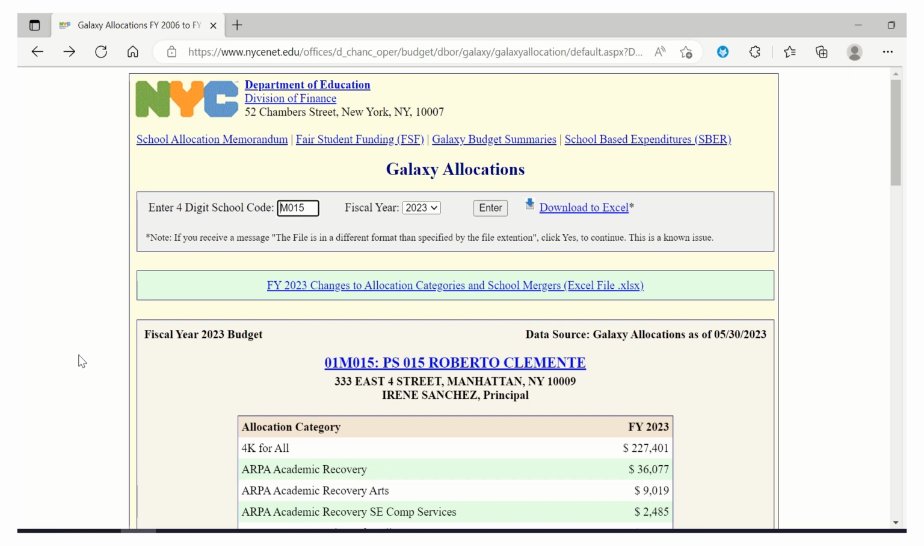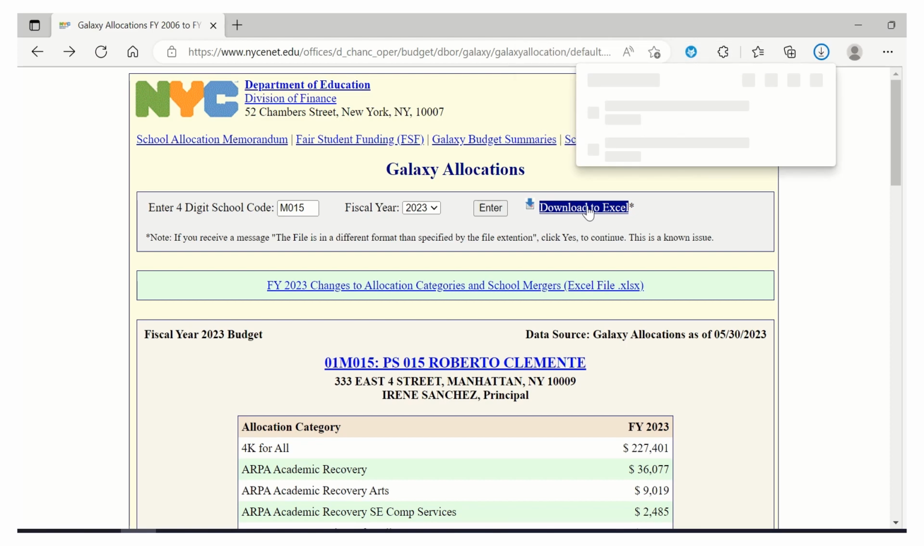In the last video, we looked at the Galaxy allocation budget for PS 15, Roberto Clemente, and if we want to try to understand why different allocation categories appear in the school's budget, we can look to school allocation memorandums, or SAMs. A SAM is a document that the DOE's central administration issues to distribute funding to a school, and it is tied to either a particular type of funding, such as federal or state funding, or it is tied to a program. Let's take a look at Roberto Clemente's Galaxy allocation budget.